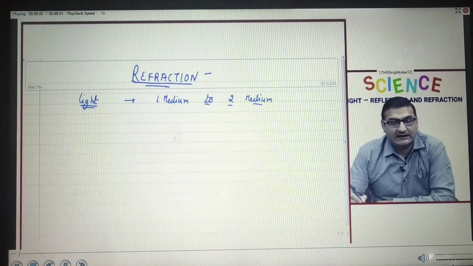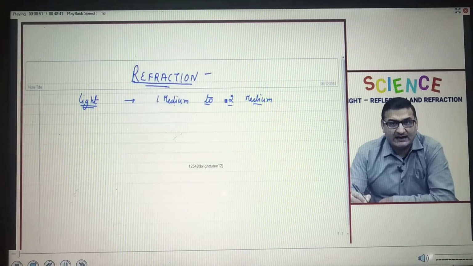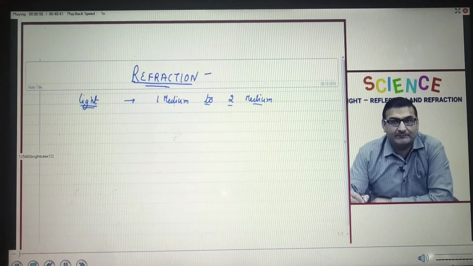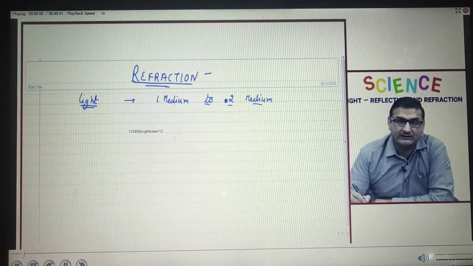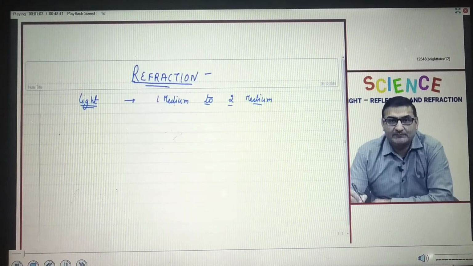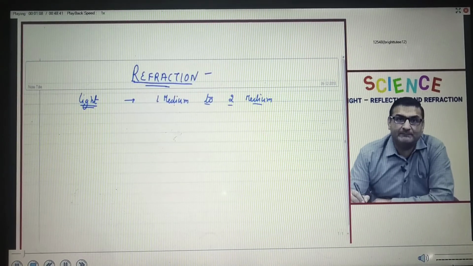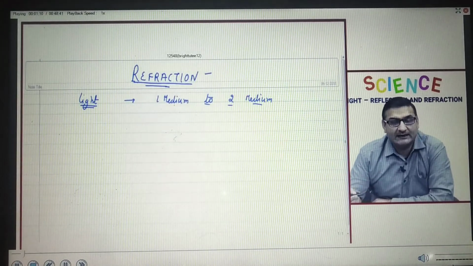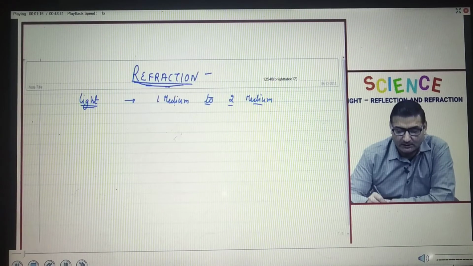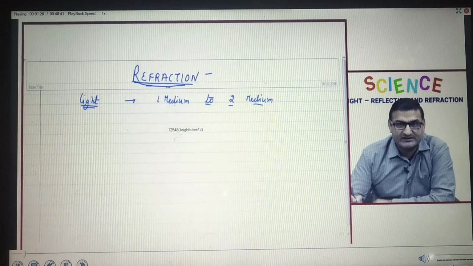We have seen in our everyday life a lot of phenomena that confuse us as to how and why they happened. For example, if we place a coin in a glass full of water, then that coin appears to be raised. If we put a pencil or a pen in a glass of water, that appears to be bent. Why did that happen? It was all because of refraction of light, and that is what we are going to study in this chapter.